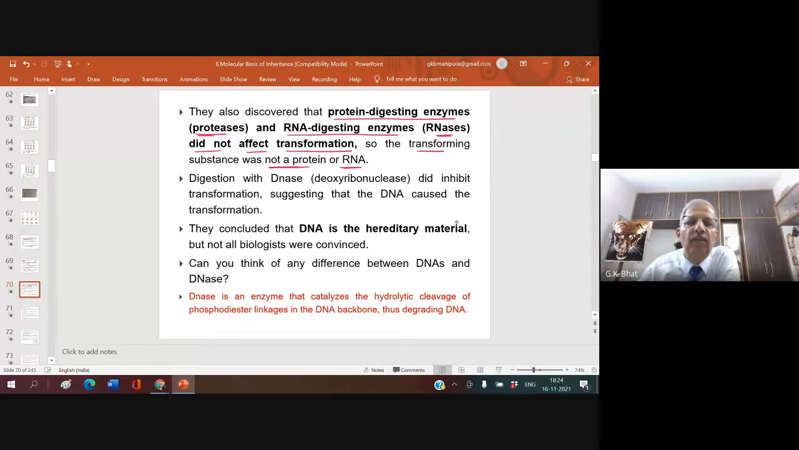Digestion with DNase did inhibit transformation, suggesting that DNA causes the transformation.